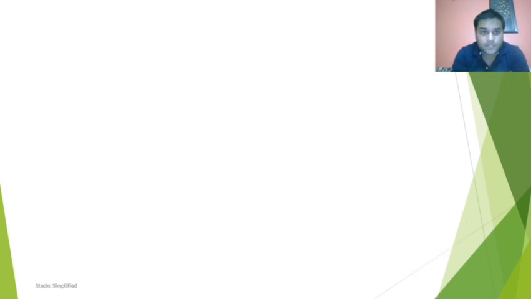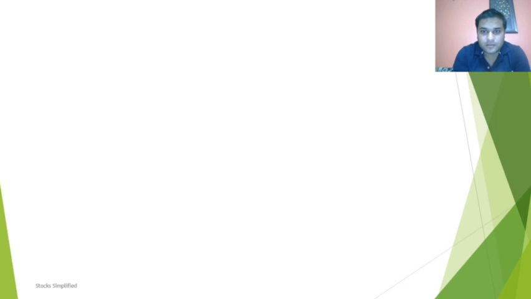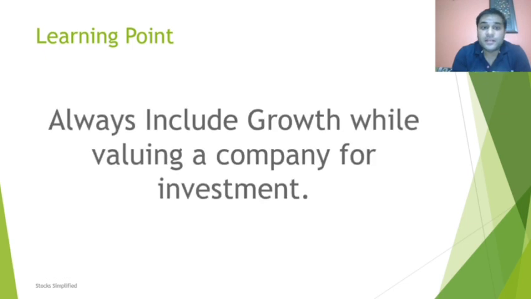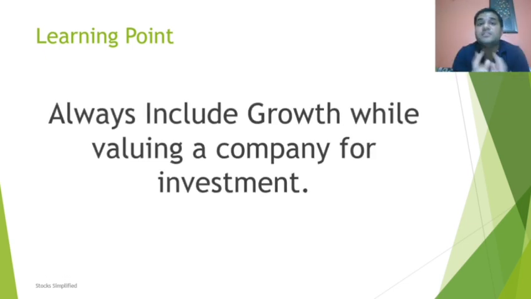Now let's move forward. What is the learning point? Learning point here is you have to always include growth while valuing a company for investment.